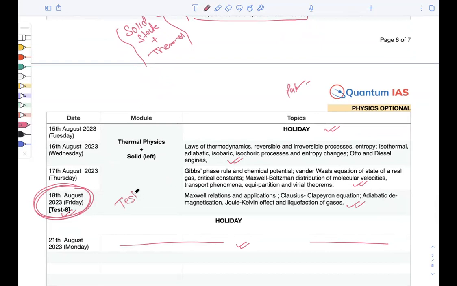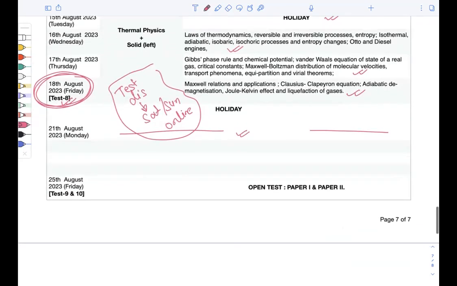Now you will ask about the test discussion. It will be on Saturday and Sunday, or Sunday, that too in online mode, right? And the timing we will discuss in the first test, right? So let's say you join on 26th, we have enough days, 4-5 days, for the test discussion. I will coordinate with you guys, and we'll finalize one time for the test discussion, right?